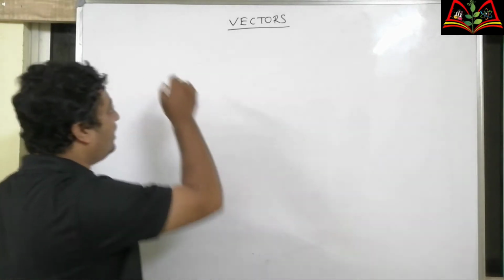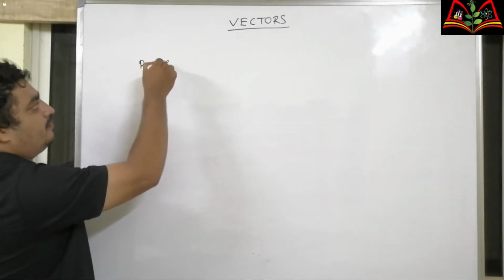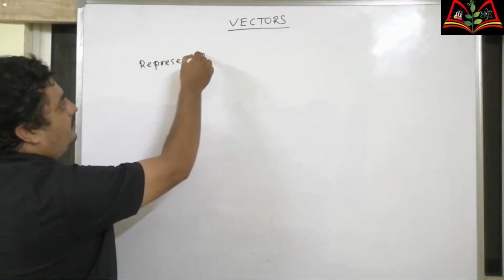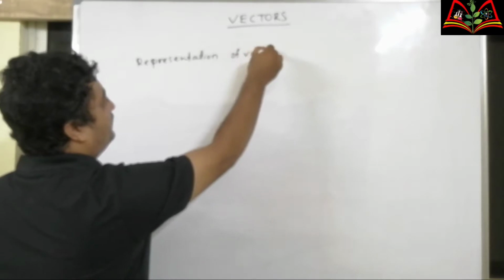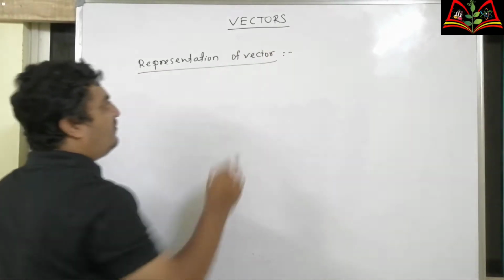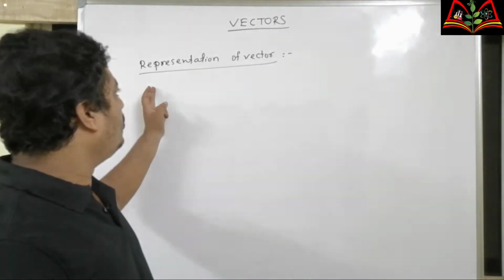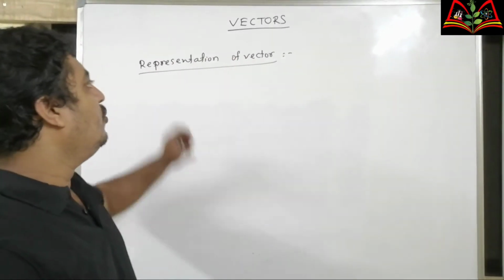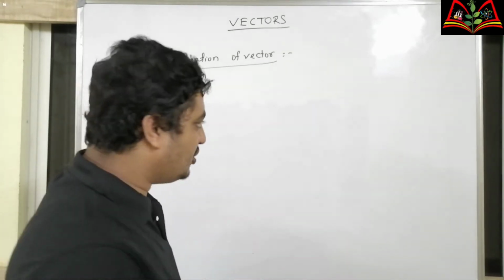Next, we will go for representation of a vector. A vector has magnitude and direction. So to represent a vector, we have to mention its magnitude as well as direction.